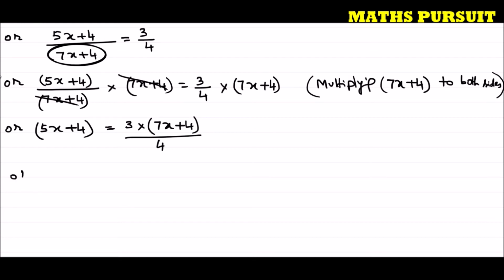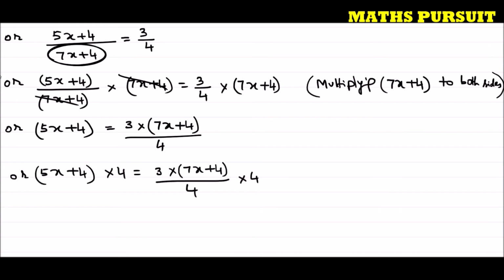Or I can write now 5x plus 4 into 4 is equal to 3 into 7x plus 4 divided by 4 into 4. What am I doing here? I am multiplying 4 to both sides.